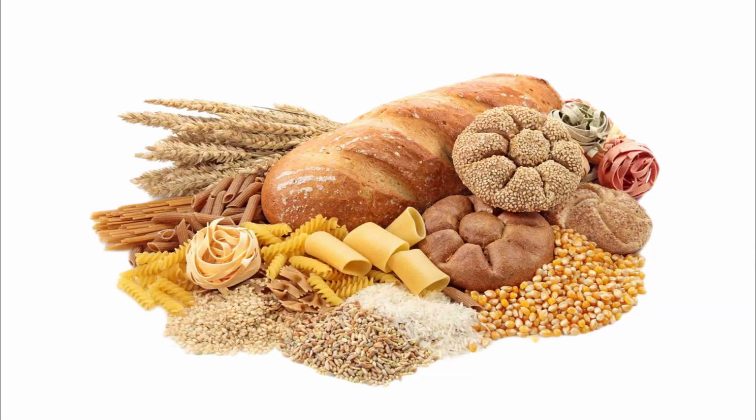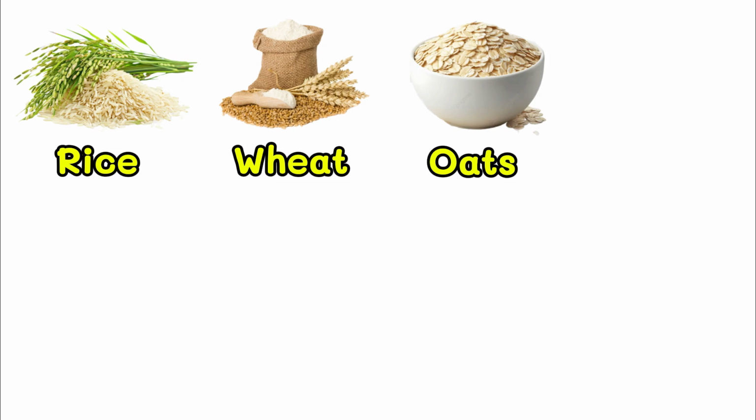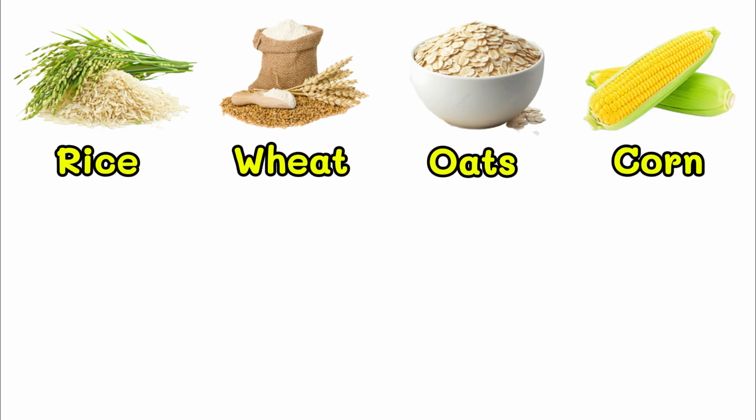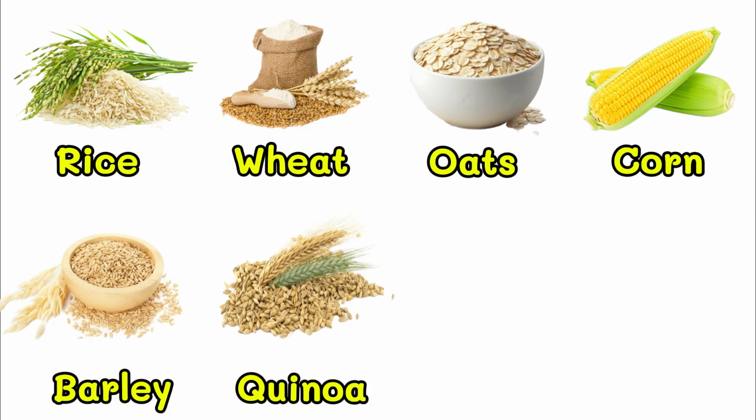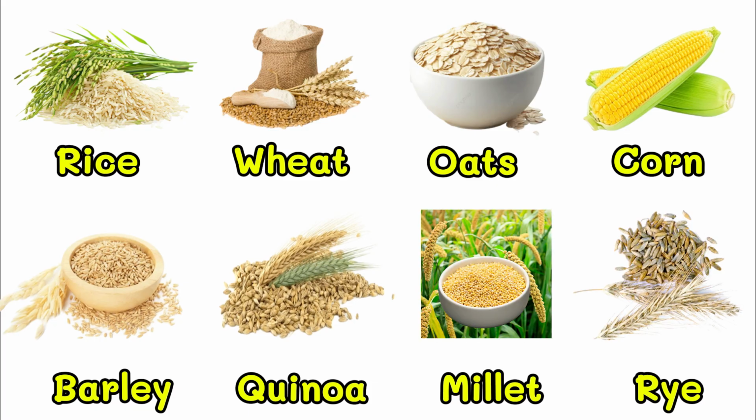Looking at these grains together, the differences are clear. Rice is soft and absorbent. Wheat is flexible and transformable. Oats are creamy and dense. Corn brings firmness and slight sweetness. Barley adds chewiness. Quinoa stays light and separate. Millet cooks quickly and remains delicate. And rye creates dense, structured bread. Different grains, different textures, and different roles in cooking.